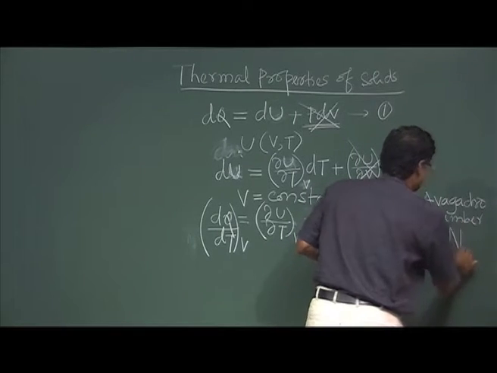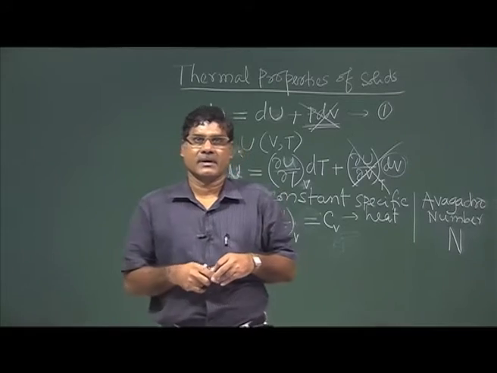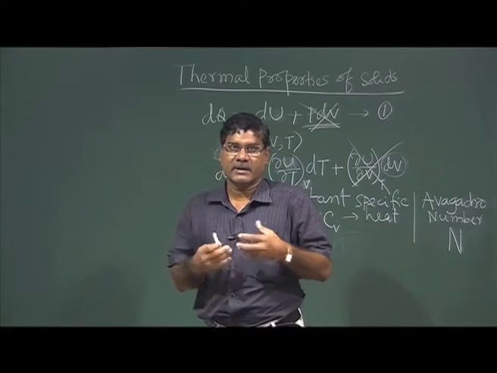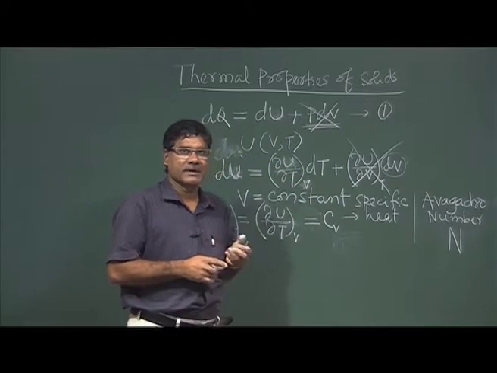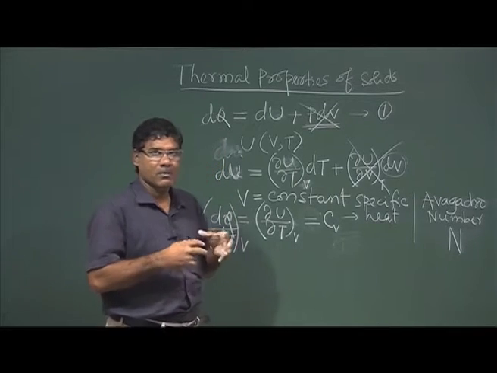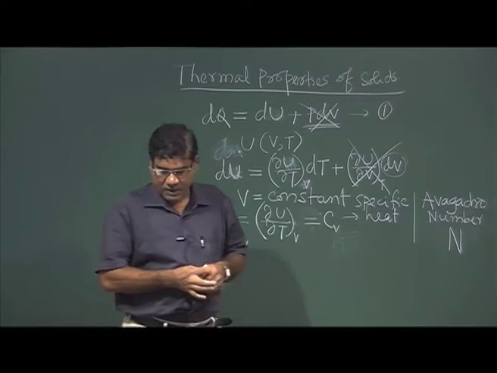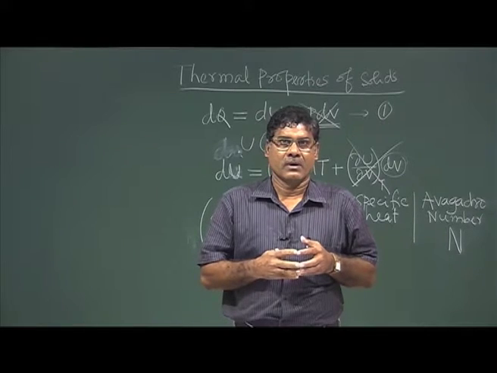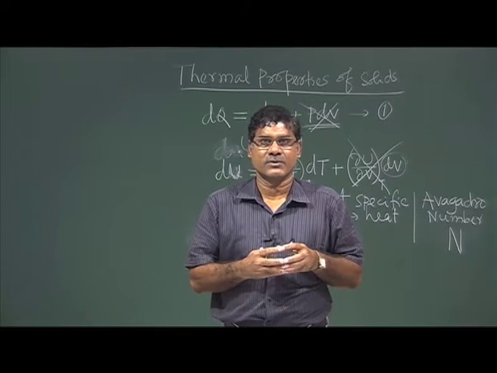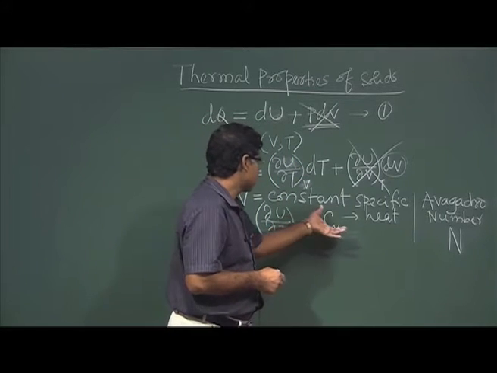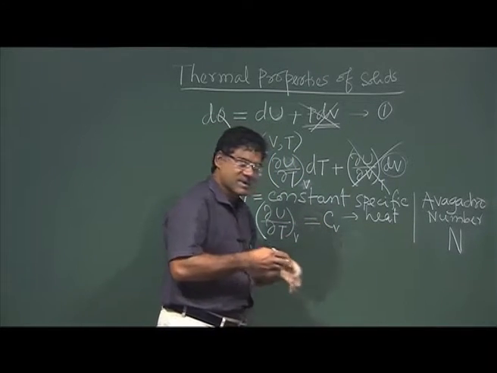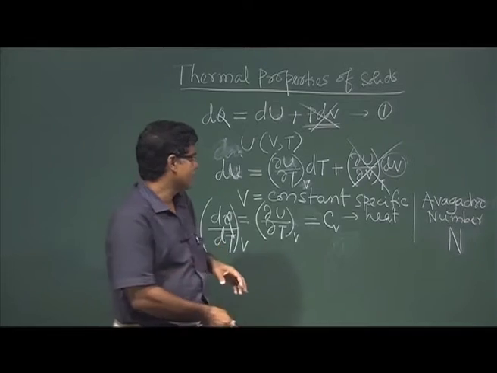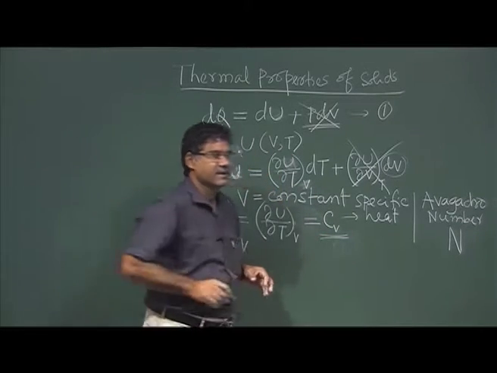So, that is n. So, we will take a system of n number of atoms, that is Avogadro number, and for that to change the temperature by 1 degree, we need the amount of heat, that is Cv. So, when we apply heat to a system, we need one parameter which expresses the thermal property of the system. So, this Cv is the parameter.